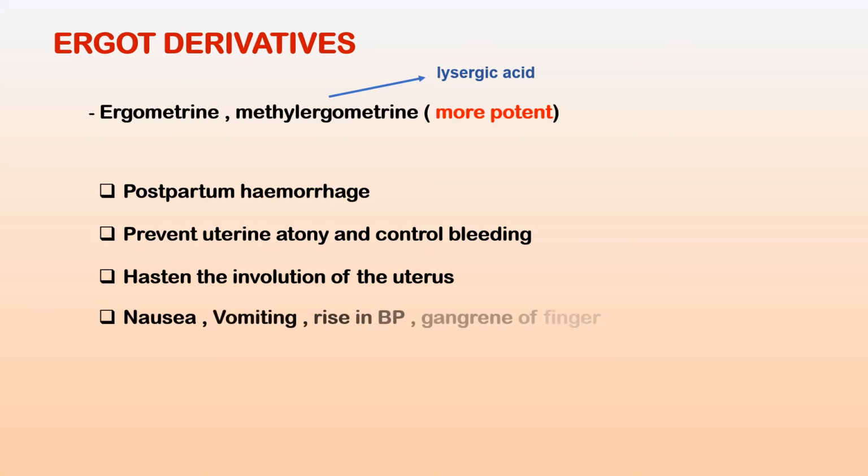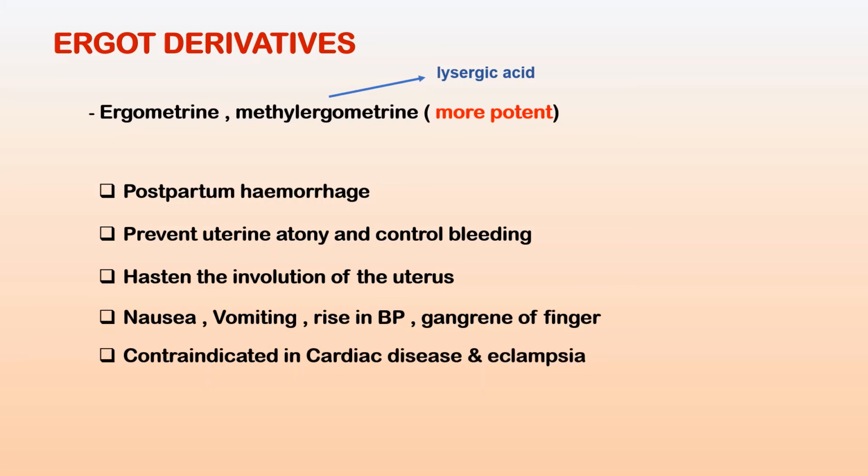Side effects include nausea, vomiting, and a rise in blood pressure, especially in hypertensive patients. Prolonged use may cause gangrene of the fingers and toes due to vasoconstrictive effects. They may also interfere with lactation. These ergo derivatives are contraindicated in cardiac diseases and in eclampsia, that is, the pregnancy-induced hypertension.